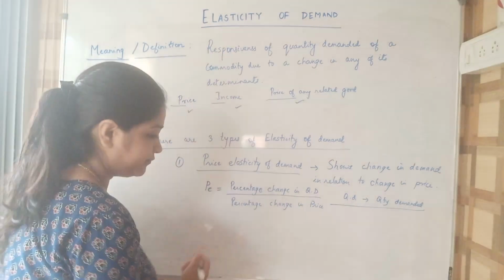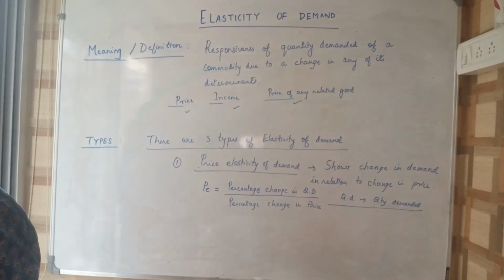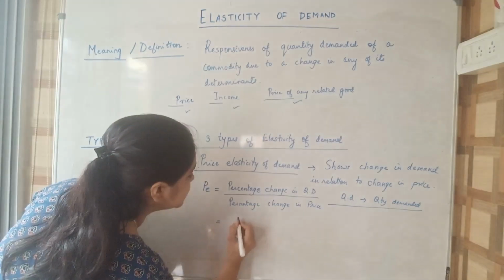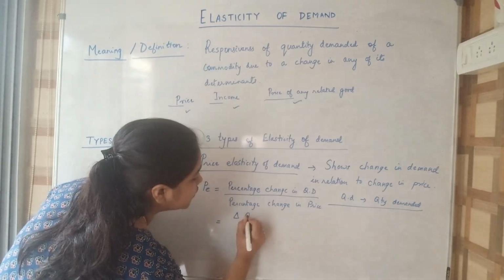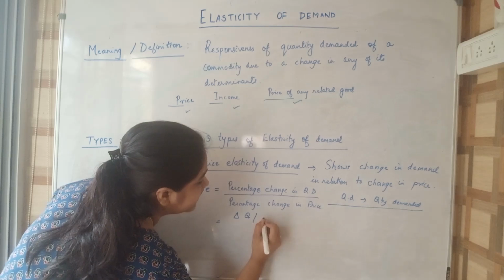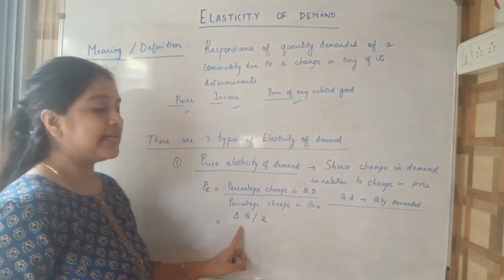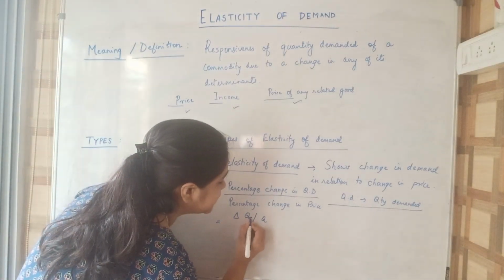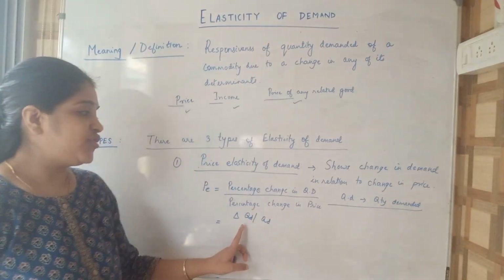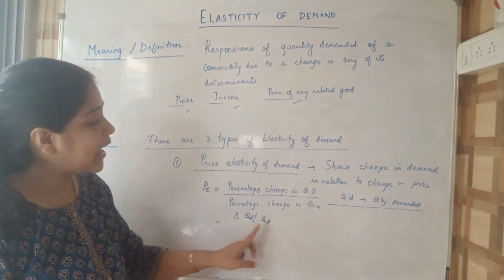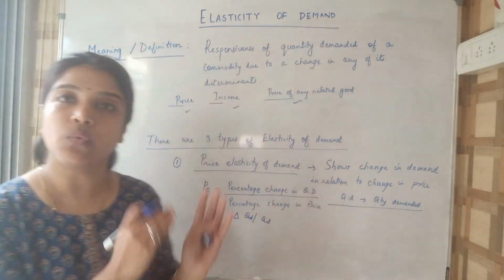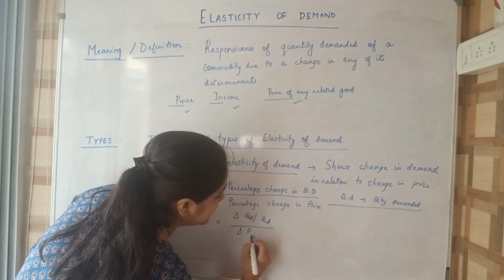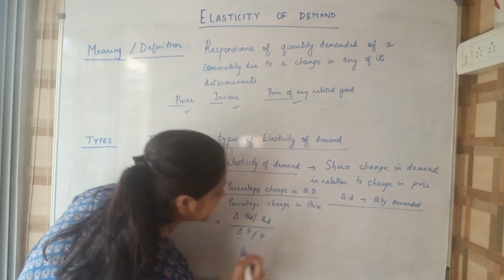Now what is percentage change in quantity demanded? It is delta Q by Q. What is delta Q? Delta Q is change in quantity. You could write QD also. Change in quantity demanded, and Q is the original quantity demanded, divided by delta P by P.